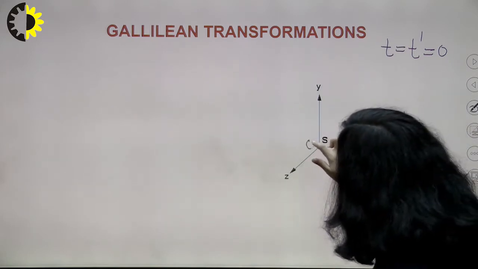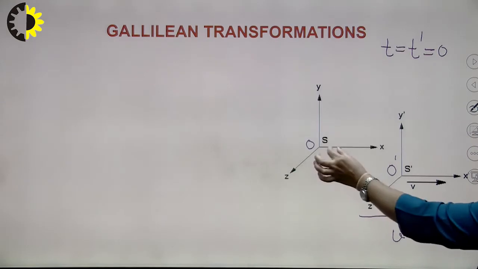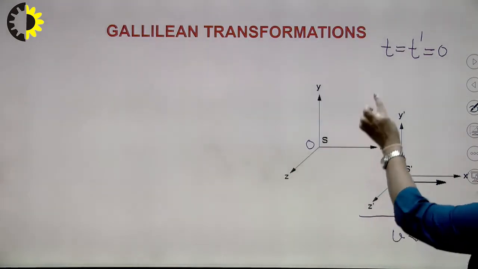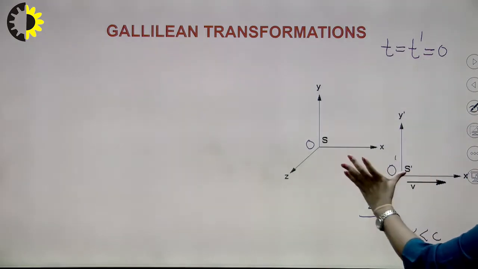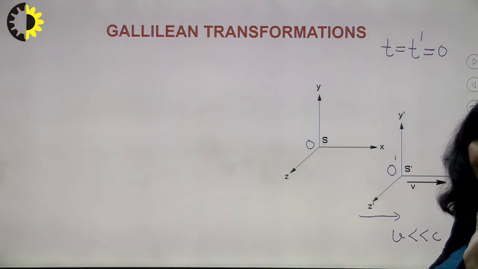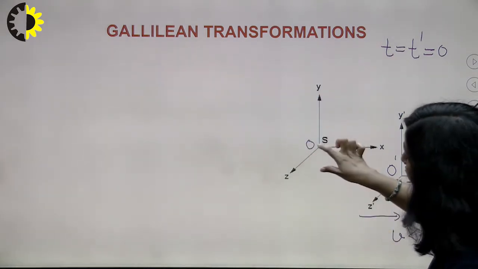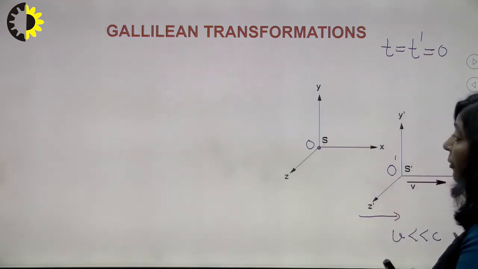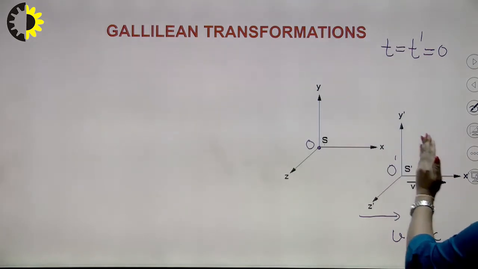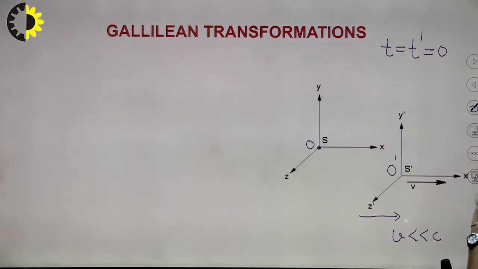It means observer O is present in frame S and O dash is present in S dash, but initially, when t and t dash are 0, these two observers are at the same point. O will remain at the same position, whereas O dash, or this frame S dash, will start moving along the x-axis with this constant speed.